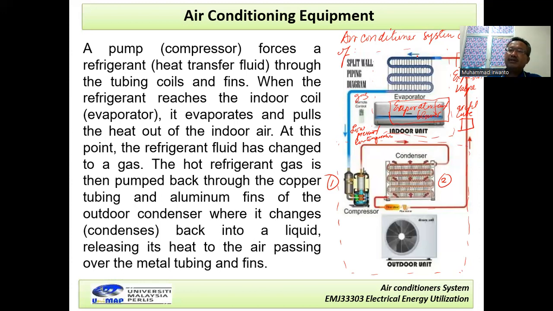So this refrigerant vapor will again absorb the heat from the air in our room. Now it is the cycle process of our air conditioning system.